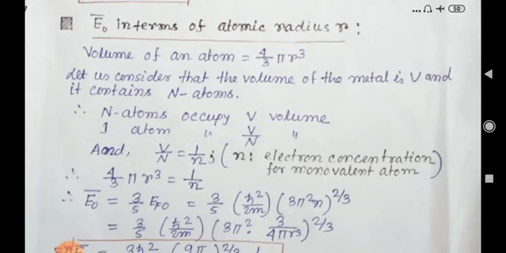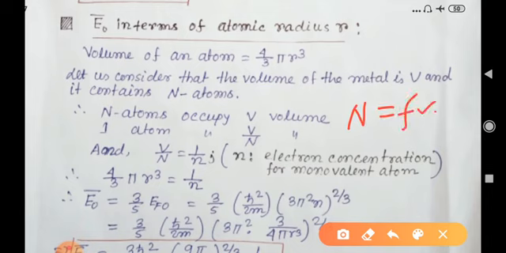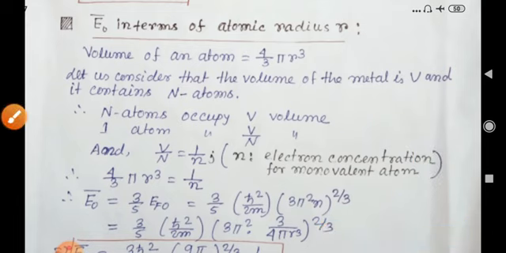Since we have considered a monovalent crystal, the number of atoms is equivalent to the number of free electrons. And as we know, small n is equal to N by V, the electron concentration. So we can write V by N equal to 1 by small n.